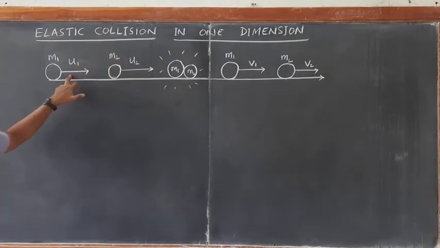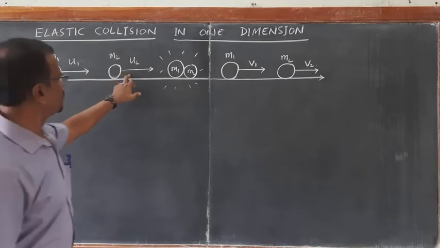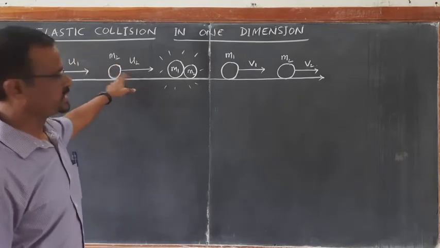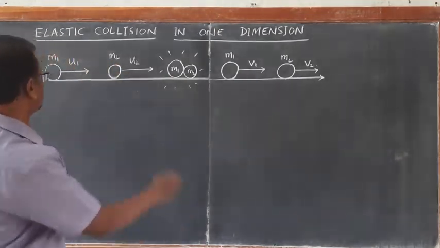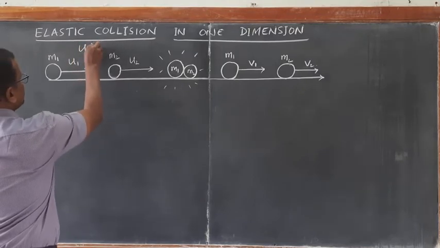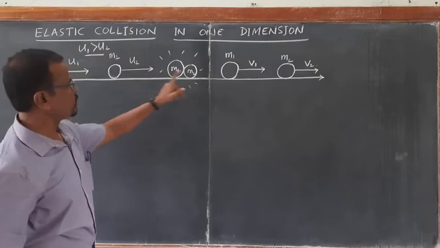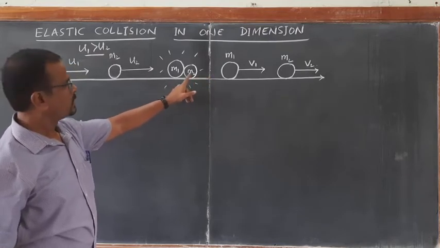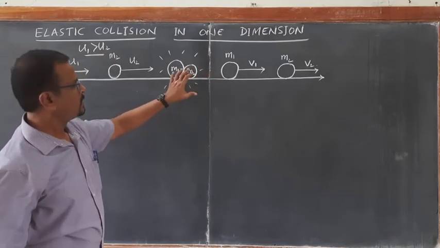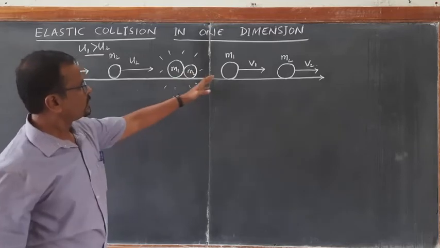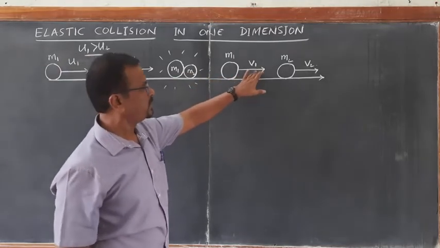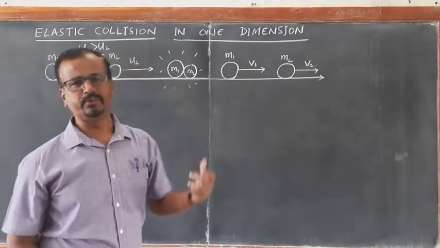m1 moving with initial velocity u1, m2 moving with initial velocity u2 in the same direction, such that u1 is greater than u2, so that after a certain time m1 collides with m2 in a short duration of time, and due to collision m1 moves with final velocity v1, m2 moves with final velocity v2.